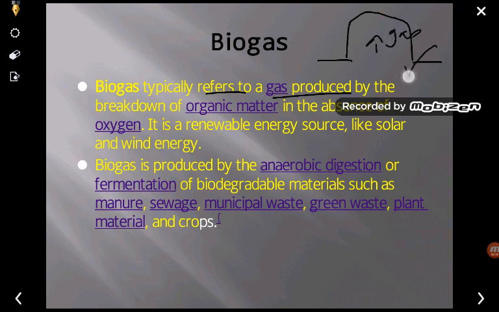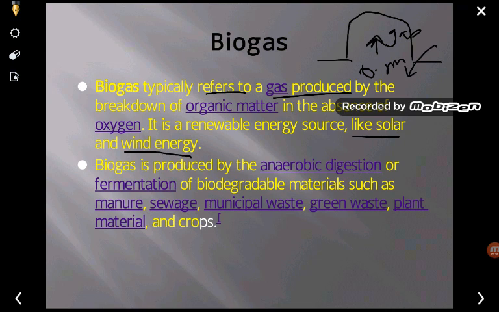From the waste whichever we have added, that is organic matter, these gases are produced in the absence of oxygen, and it is a renewable source of energy like solar energy and wind energy.